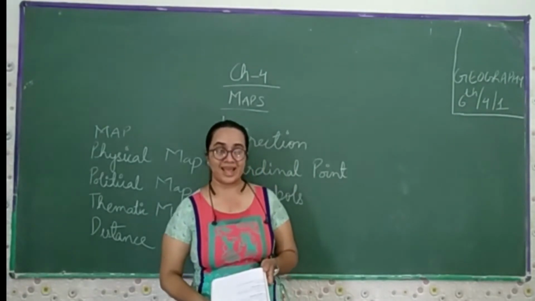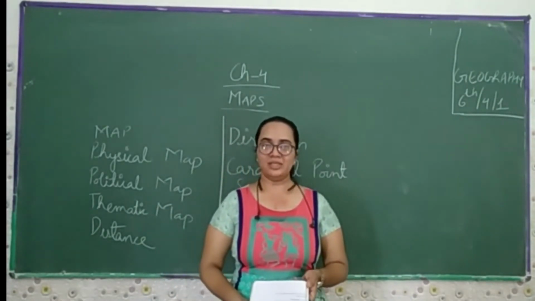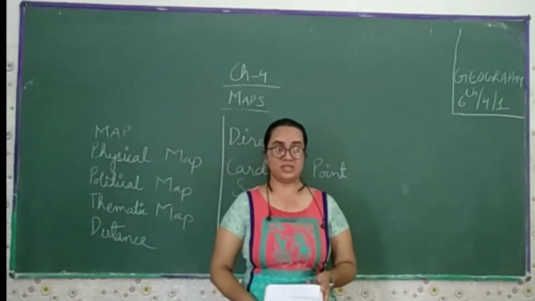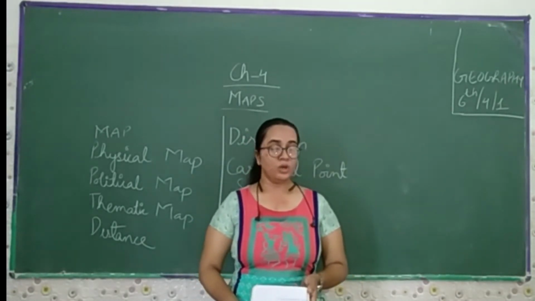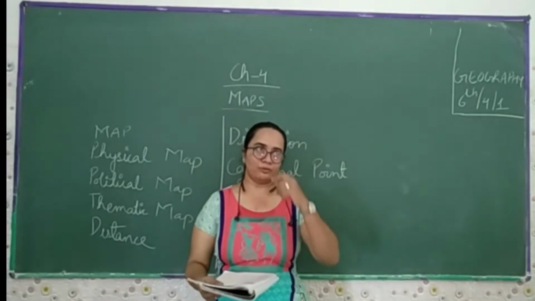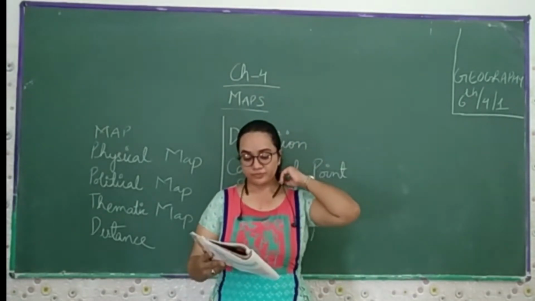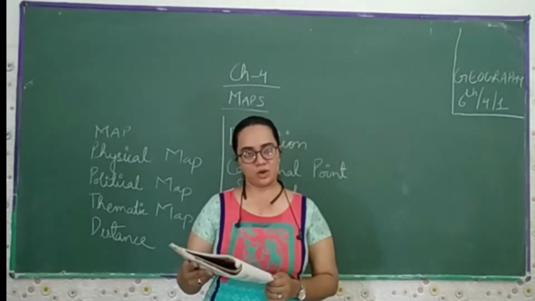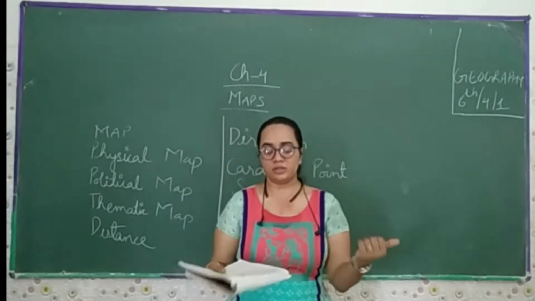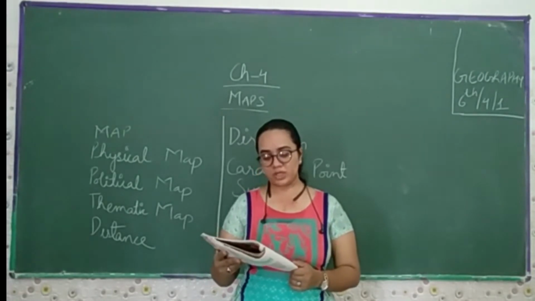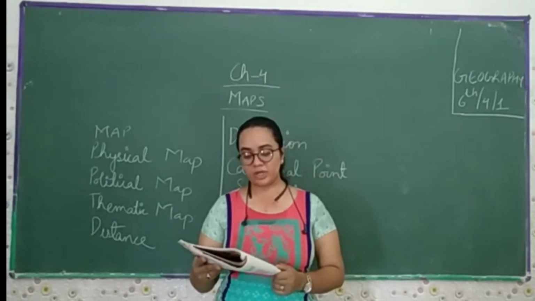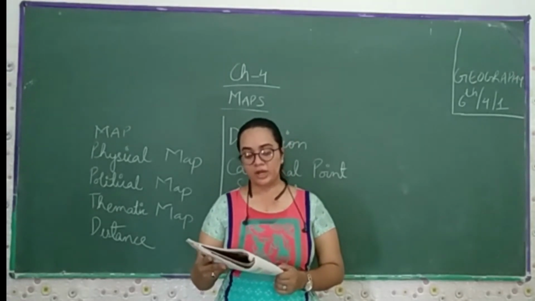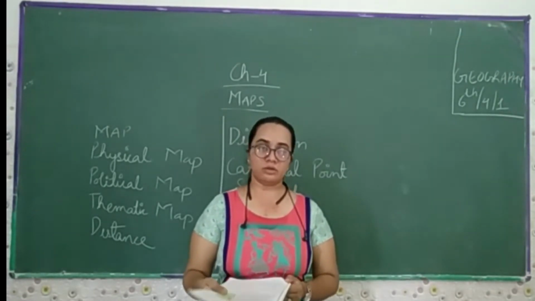What is the limitation? On the globe we can see the continents and the countries. Can we see the city? Can we see the state? Can we see the town or village? No. So the drawback is that we can't see each and every thing on the globe. A globe is useful when we want to study the earth as a whole. But when we want to study only a part of the earth, such as our country, state, district, town and village, in such situations we use a map.